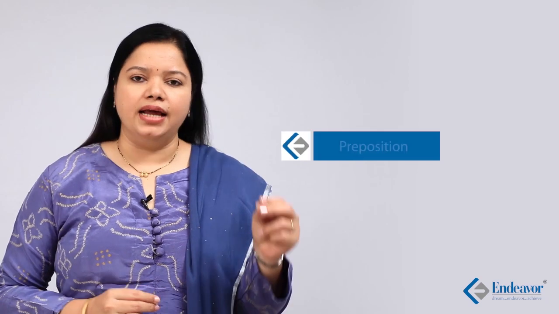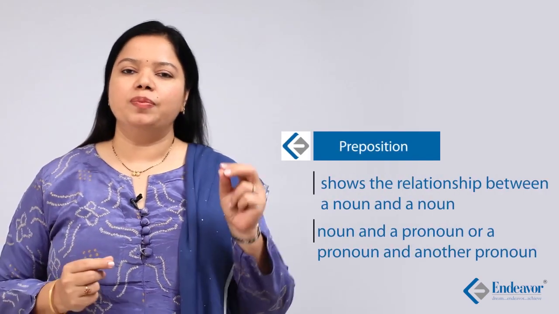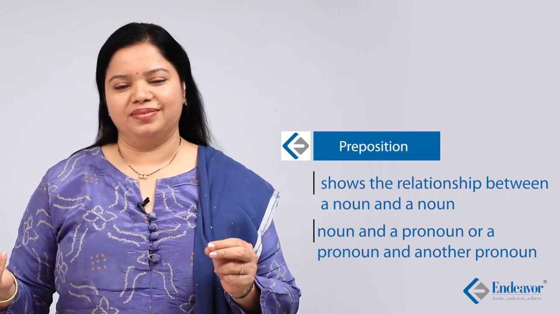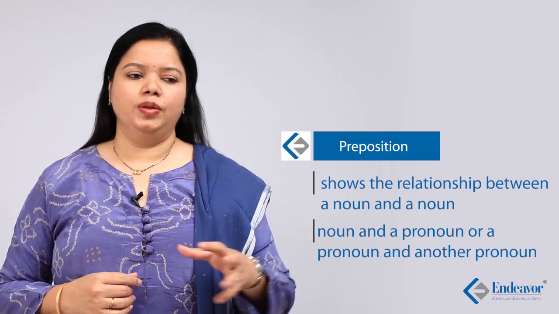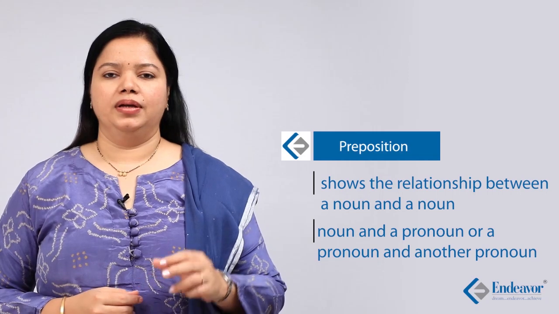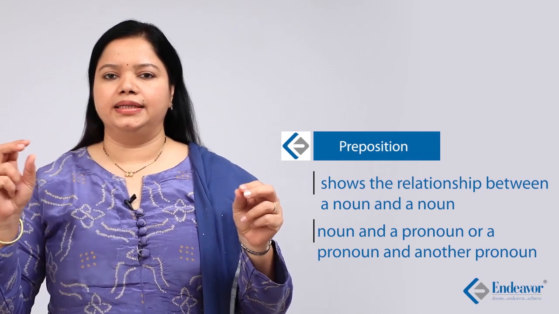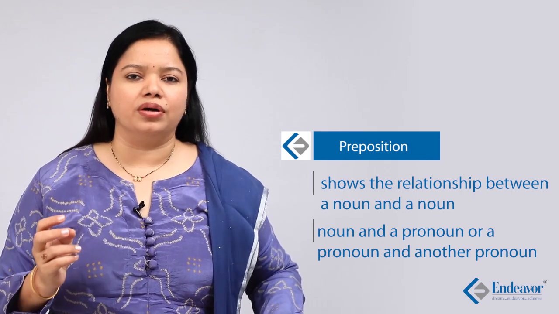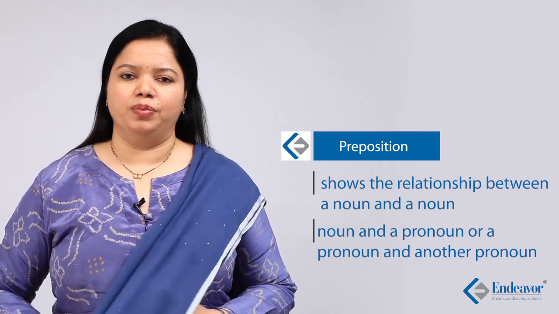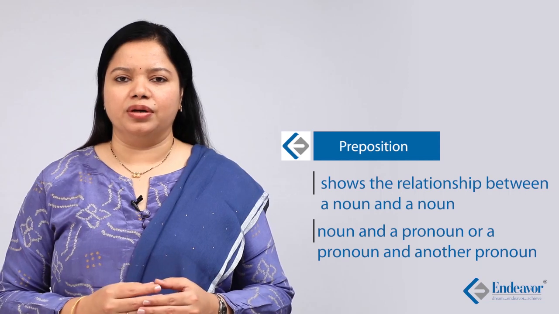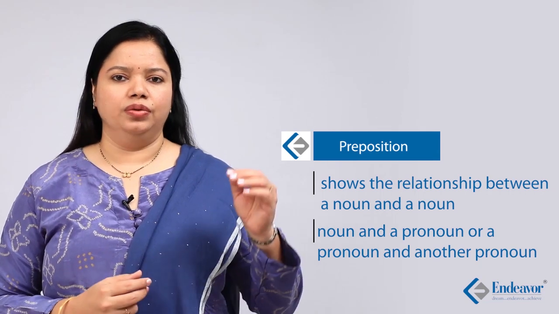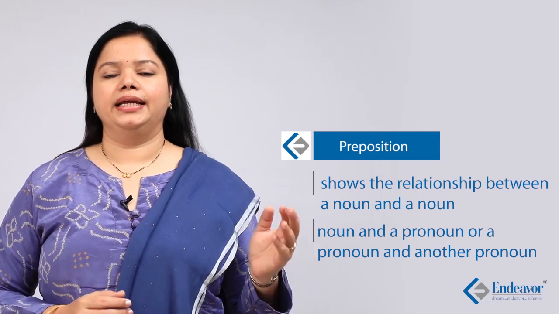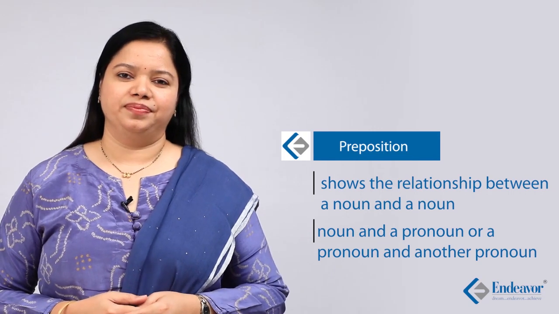So, what is a preposition? A preposition is a word that connects a noun with another noun, a noun with a pronoun, and a pronoun with a pronoun. For example, the book is on the table. The noun book is connected with table by the word on. Where is the book? What is the position of the book? The position of the book in relation to the table is that it is on the table.